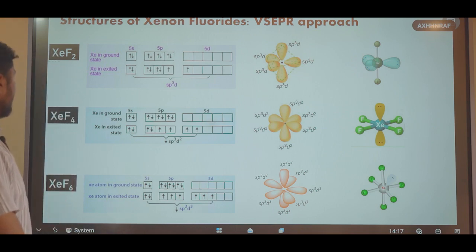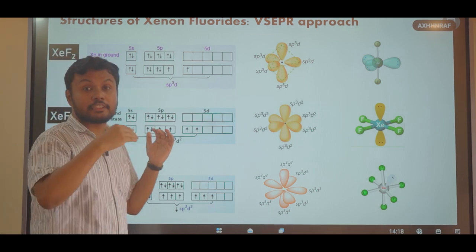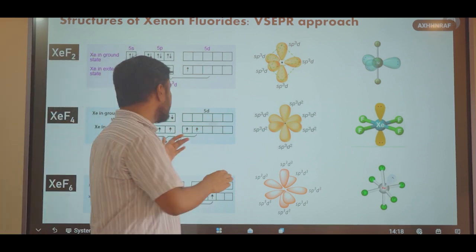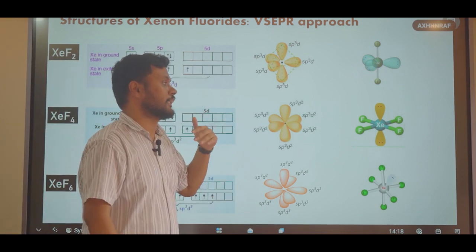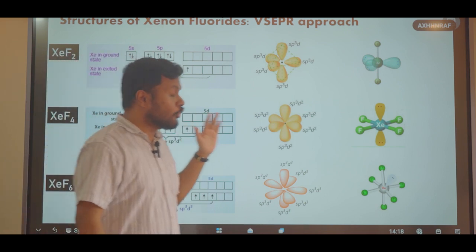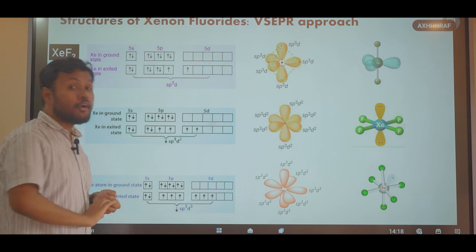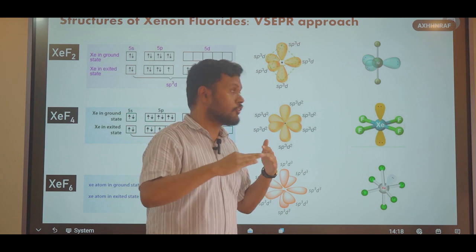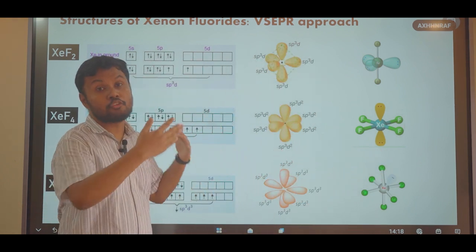So in xenon tetrafluoride also, 2 of the p electron pairs get unpaired and 2 electrons get promoted to higher 5d orbitals. Here we get 6 sp3d2 hybrid orbitals which are arranged in an octahedral fashion. The lone pairs here occupy the 2 axial positions, and the 4 equatorial hybrid orbitals overlap with 4 fluorine p orbitals to give 4 xenon fluorine bonds, and thus this molecule has a square planar structure.